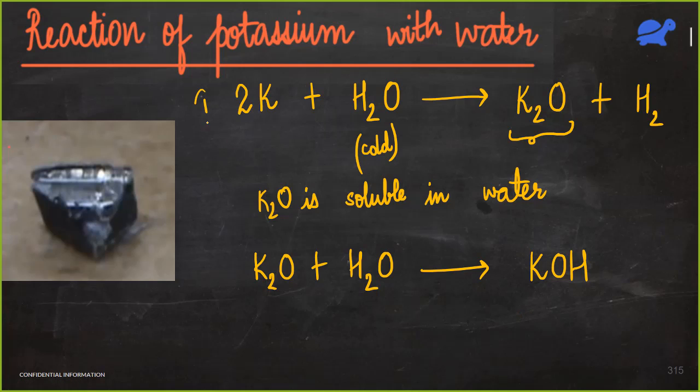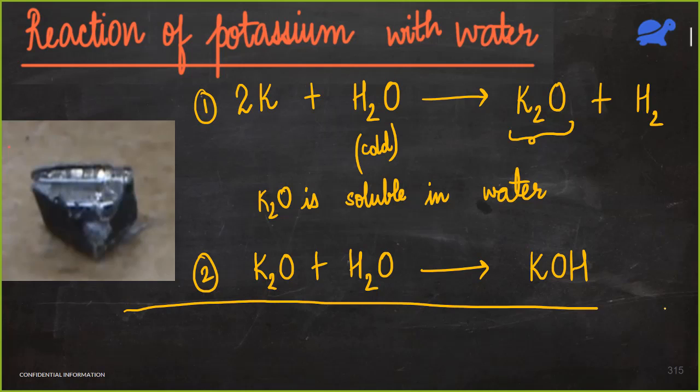So this is part 1 of the reaction, and this is part 2 of the reaction. Now let us try to add these two equations. If we try to add these two equations, what do we get? So first of all, let us add all the reactants. We get 2K plus water plus K2O plus water.